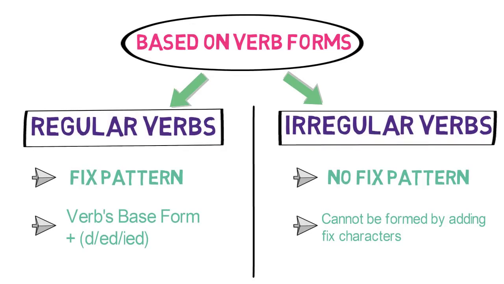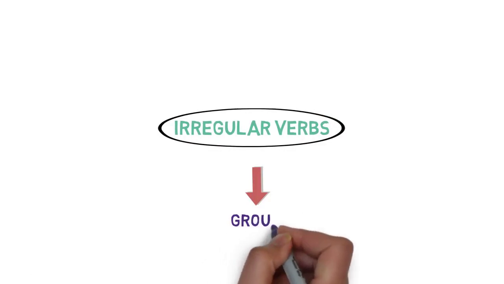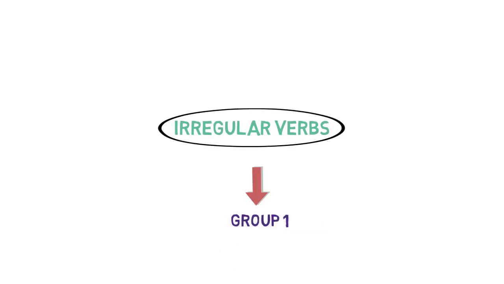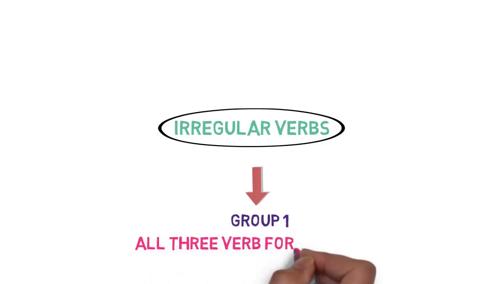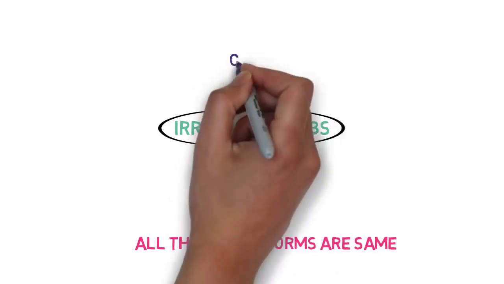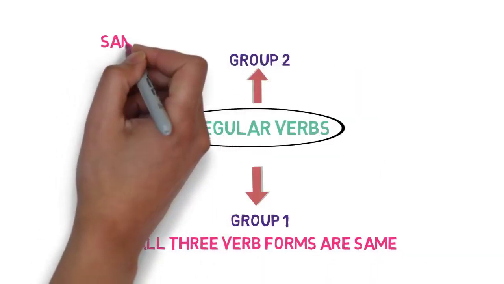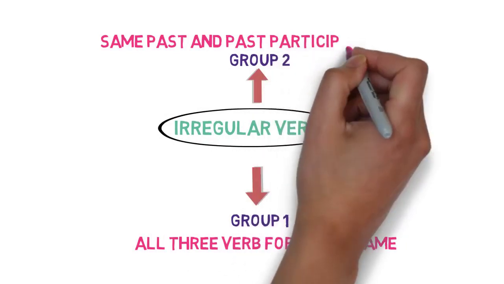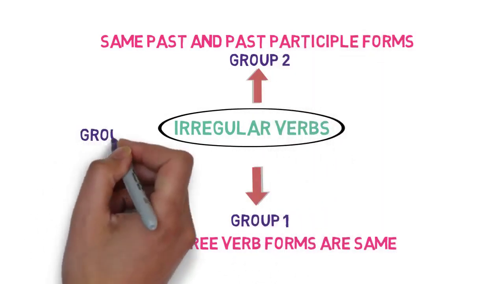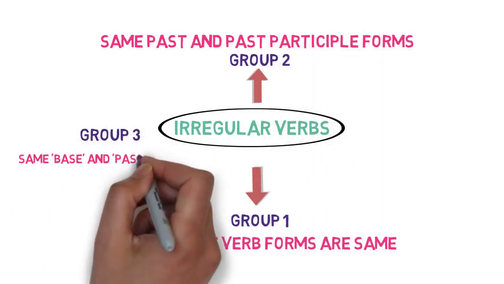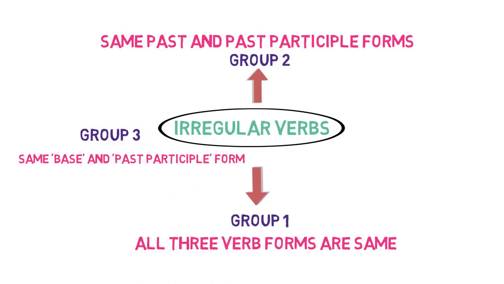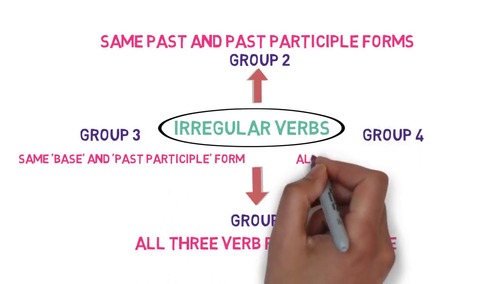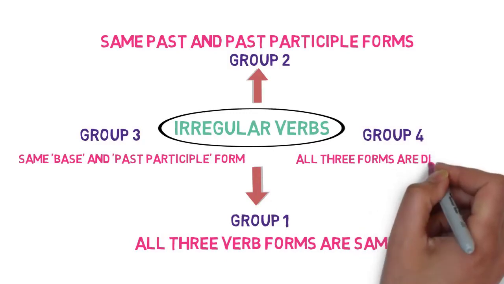We understood that irregular verbs do not follow any fixed pattern. For our understanding, we will divide them into 4 groups. Group 1 will contain verbs whose all 3 verb forms are same. Group 2 will contain same past and past participle form of verbs. Group 3 will contain same base and past participle form of verbs. And Group 4 will contain all 3 forms of verb which are different.